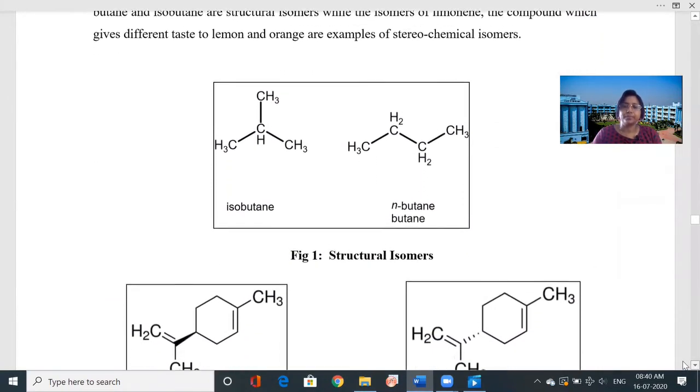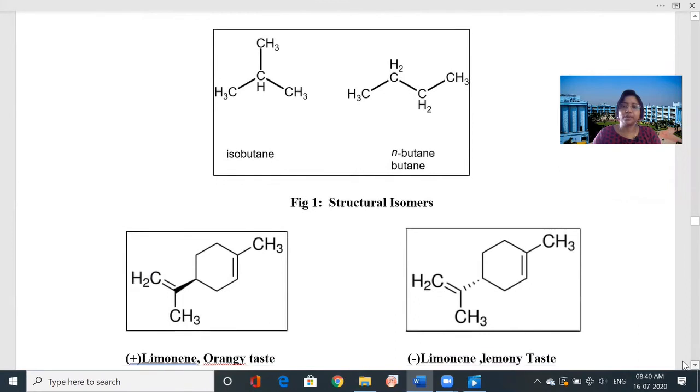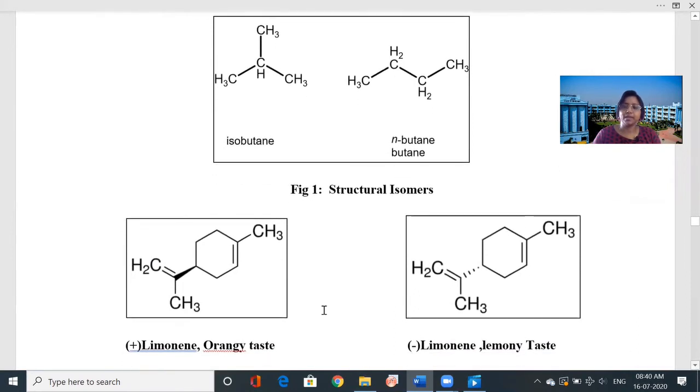So look here. The first one, can you tell which one is structural isomer and which one is the stereoisomers? Okay, so the first one is the structural isomers, figure 1.